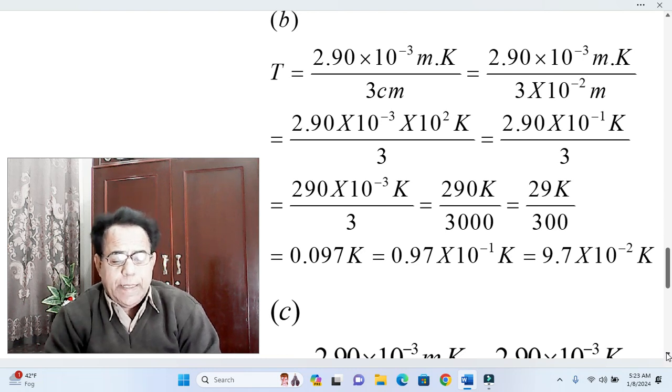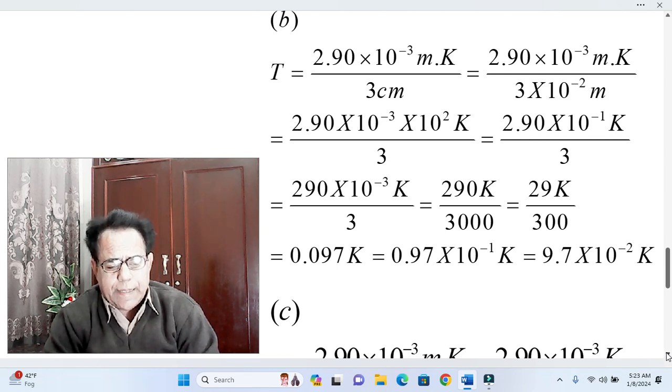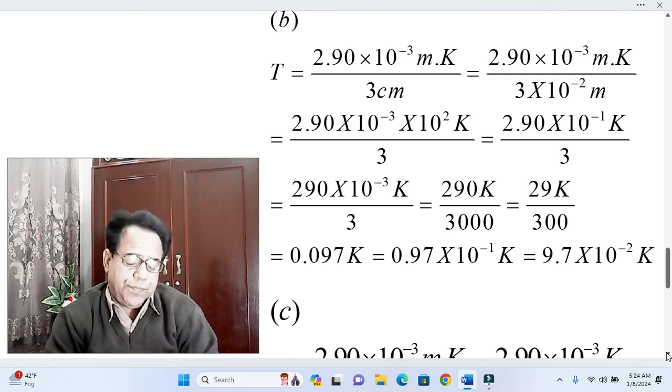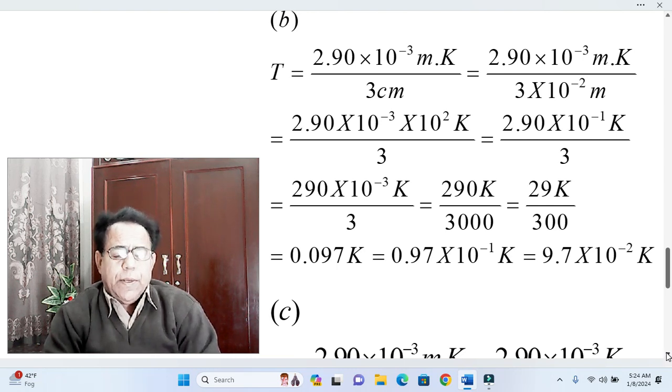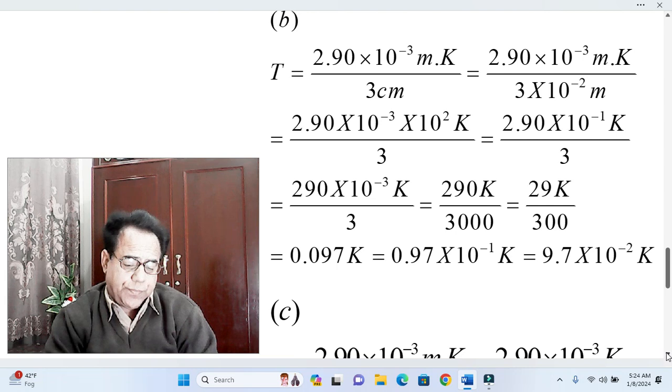Okay. In the next step we have removed 10 both from the numerator as well as the denominator, and hence our T has become equivalently equal to 29 Kelvin by 300. Okay, and when we divide 29 by 300 we get 0.097. Okay, and hence equivalently our temperature T becomes equal to 0.097 Kelvin.